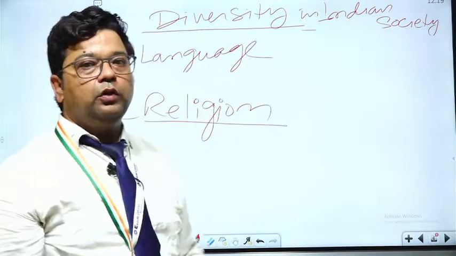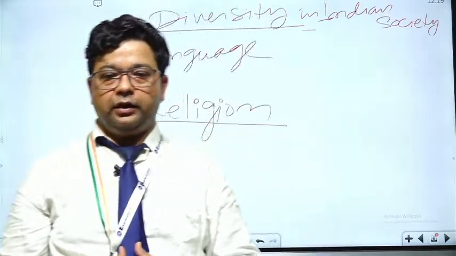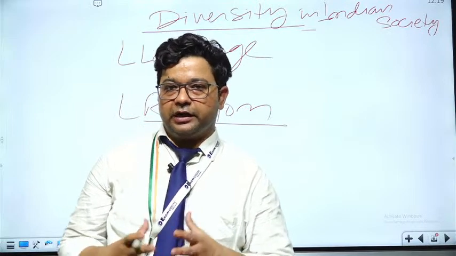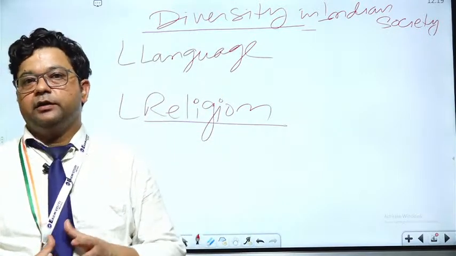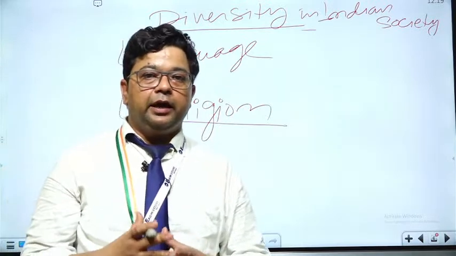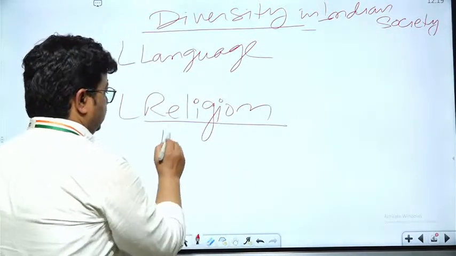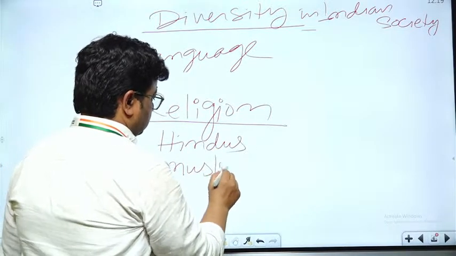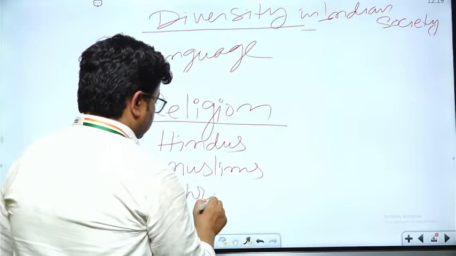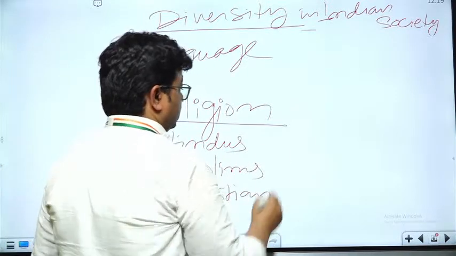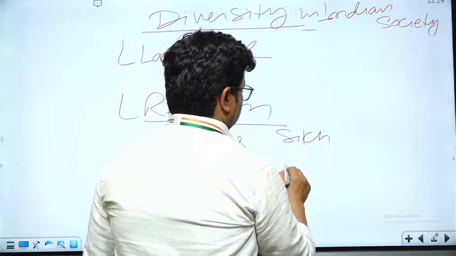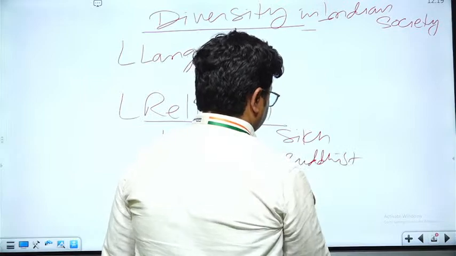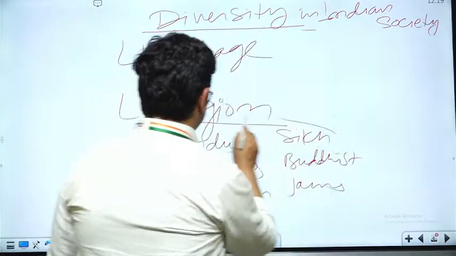We also have religious diversity in Indian society, and we approach the 6 major religions of the world. We can find all 6 religions in our Indian society: Hindus, Muslims, Christians, Sikhs, Buddhists, Jains.